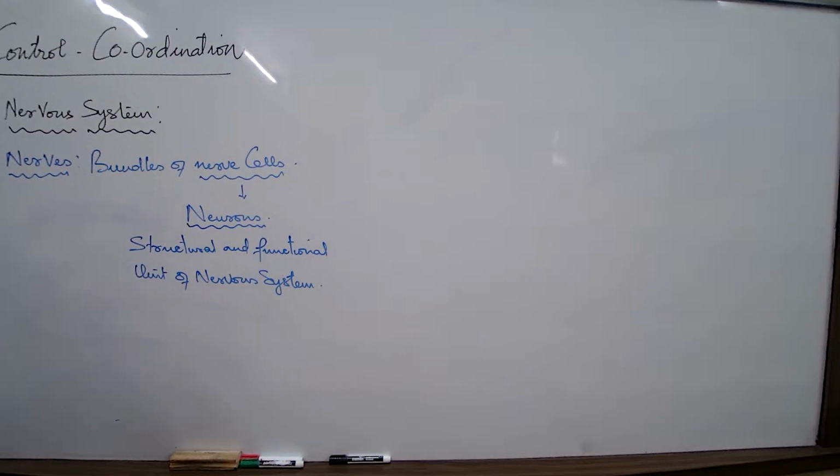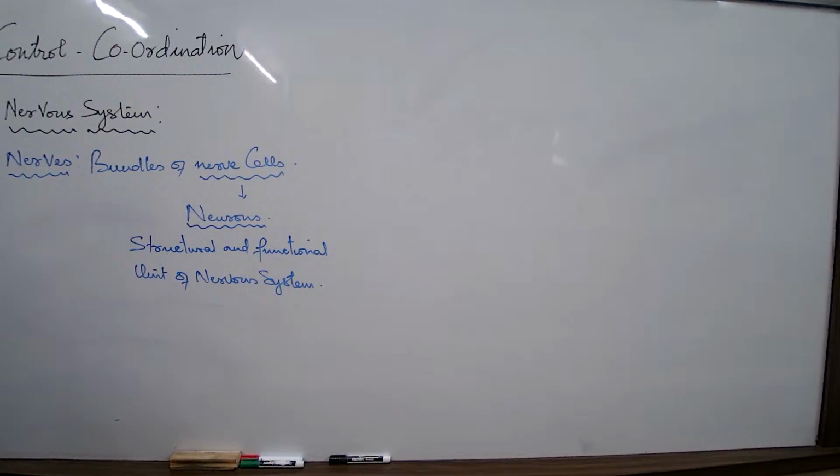So which part of the neuron receives the stimulus? The dendrites. So try understanding the function of the dendrites. Dendrites receive stimulus. Now that the dendrites receive the stimulus, the information will reach here, where? The cell body.